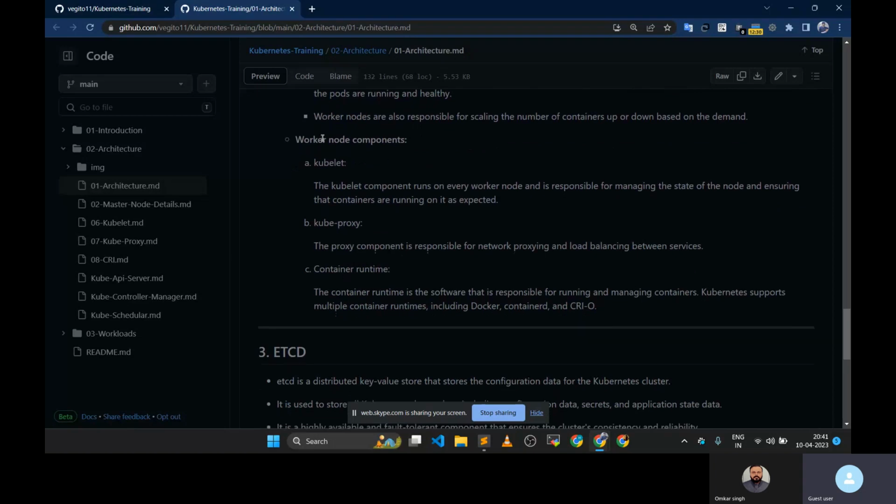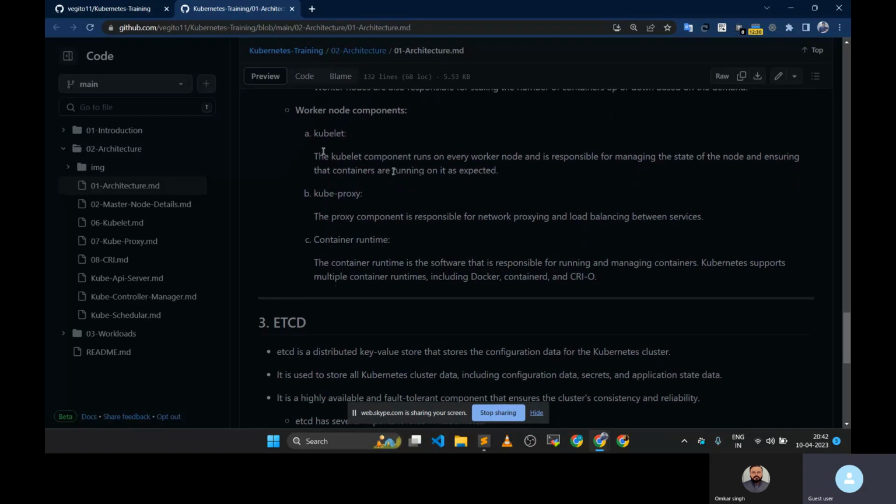Let's check the components of the worker node. The main component is the kubelet. What is the responsibility of the kubelet? There is a separate kubelet for each and every node, and that kubelet is responsible for creating containers on that particular node. It ensures that the pod is created and is up and running. It will send the status of the particular pod and make sure that the pod is up and running.